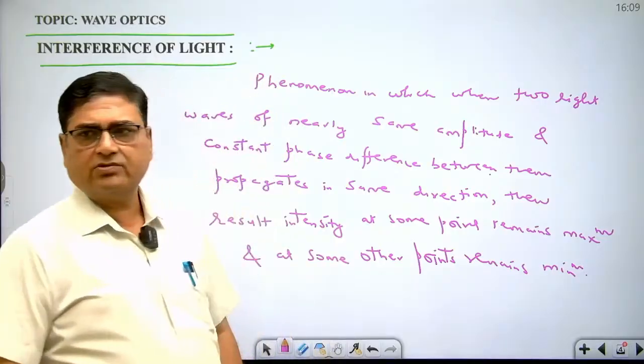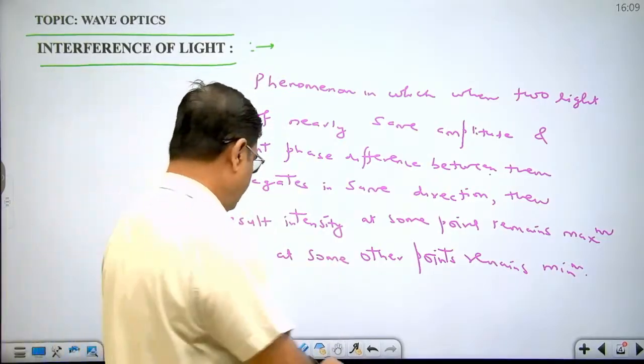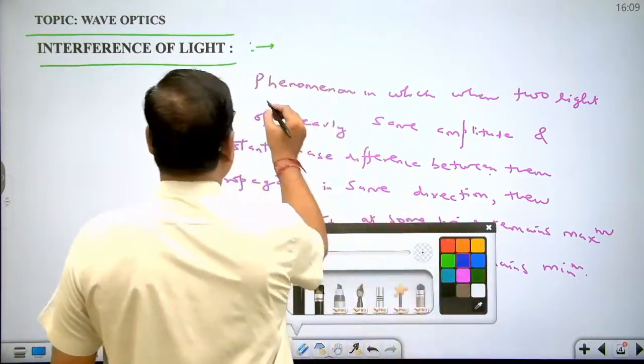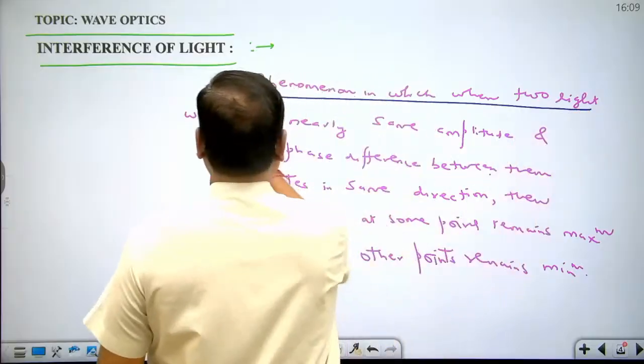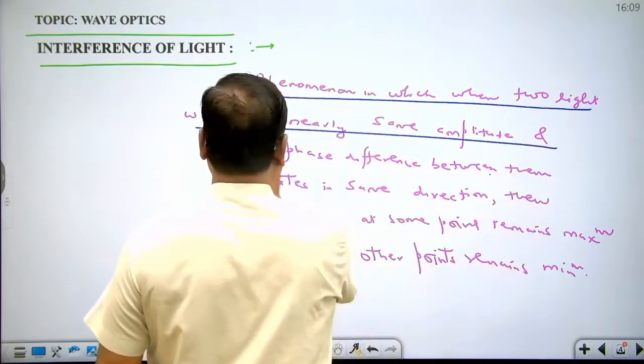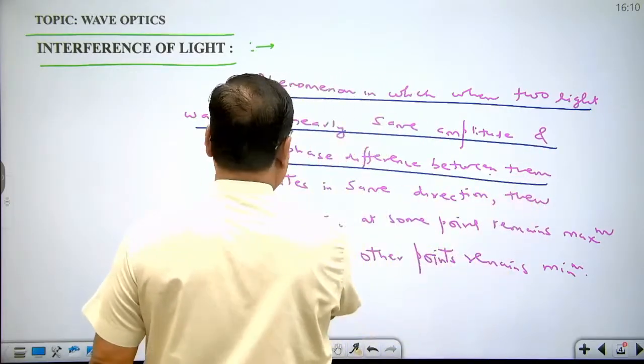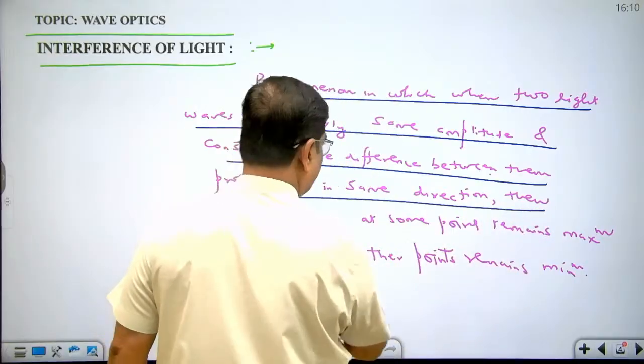This phenomenon is called interference. So you can understand that the phenomenon in which intensity variation takes place is called interference.